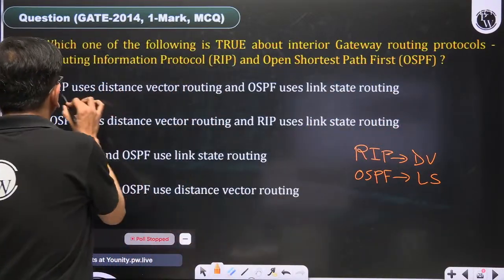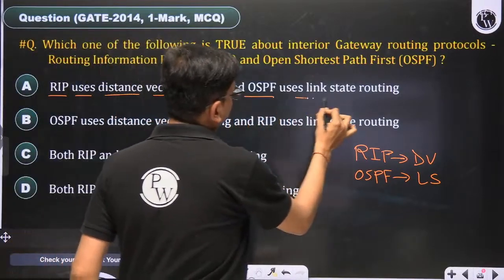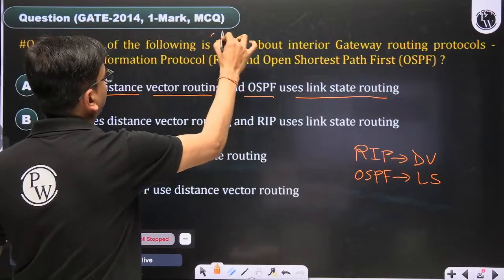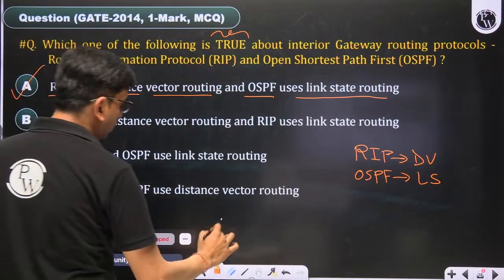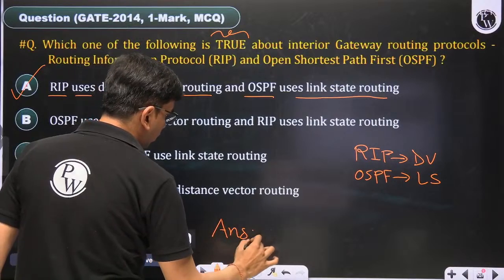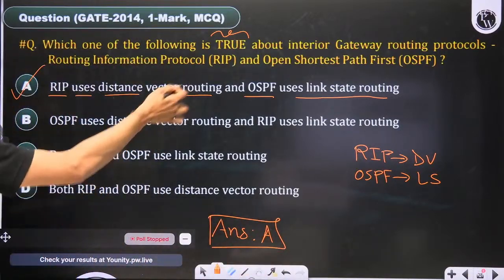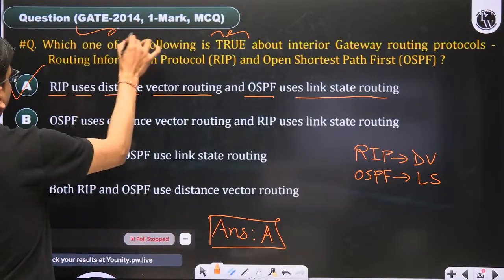So here, RIP uses distance vector routing and OSPF uses link state routing. The question asks which one of the following is true. Only option A is correct. RIP DV, OSPF LS. You have to remember this line, 2014 IIT Kharagpur.